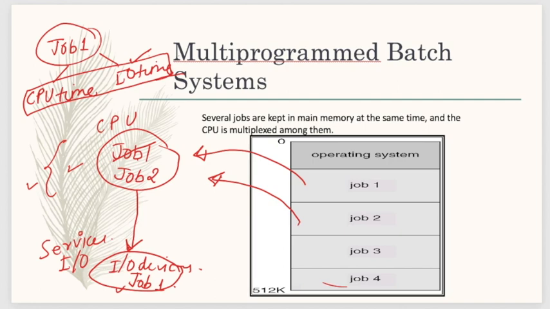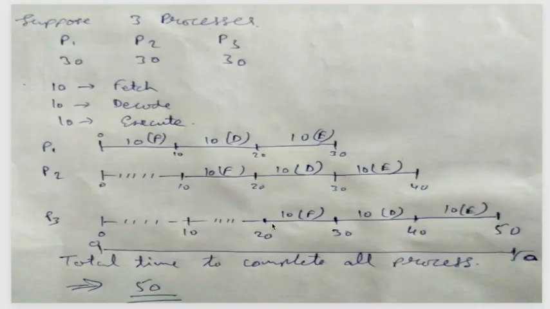Now one more thing: another type of system is the multitasking system. Got it? This is the example shown to you, the example of multi-programming. You would have studied the pipeline in computer organization. This is how it is shown here.